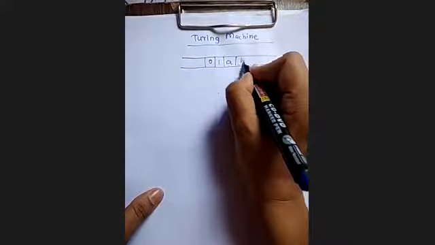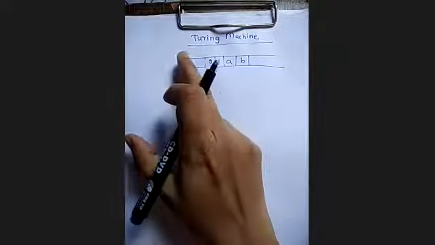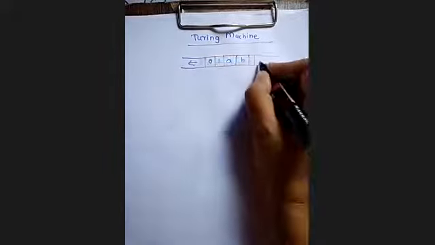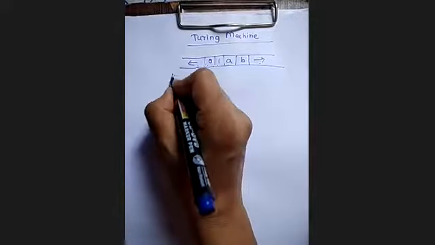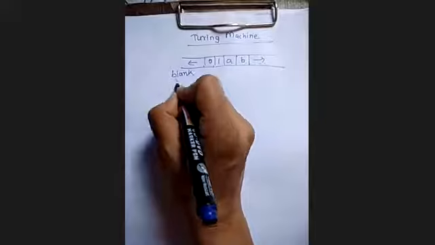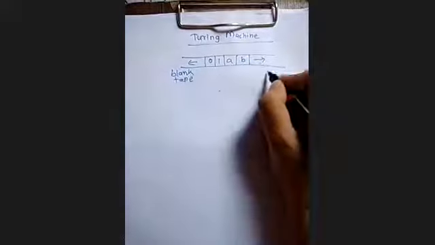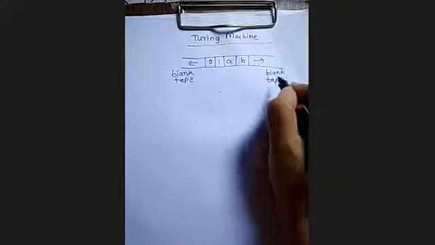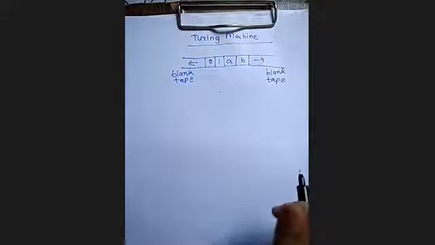Up till now, in the finite automata as well as in the PDA, this tape was bounded at the left end. So what is the difference here? Your tape is unbounded on both ends, left as well as right. The remaining part here is an infinite tape, you can say a blank tape. You can note down this thing. Each time I will not tell you to note down. You can note down whatever I'm writing here.